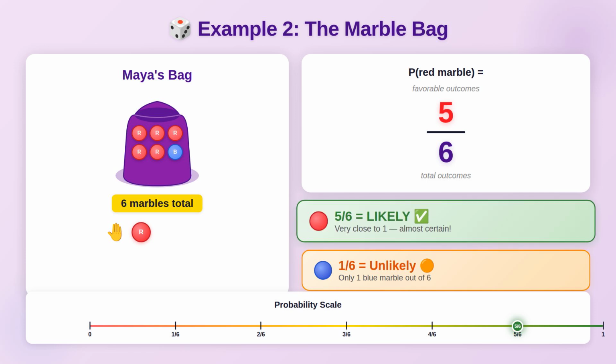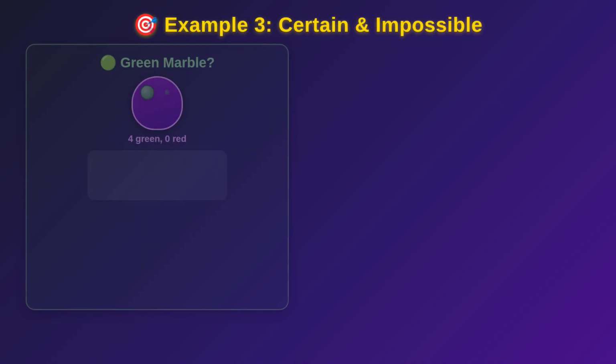And pulling the 1 blue marble? That's 1 out of 6, much less likely. See the difference?